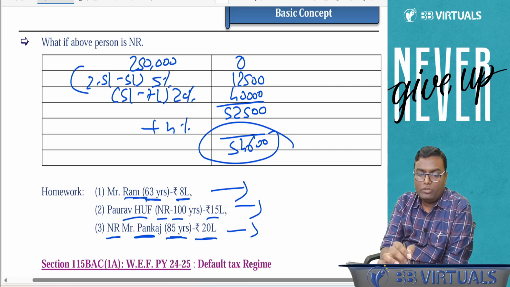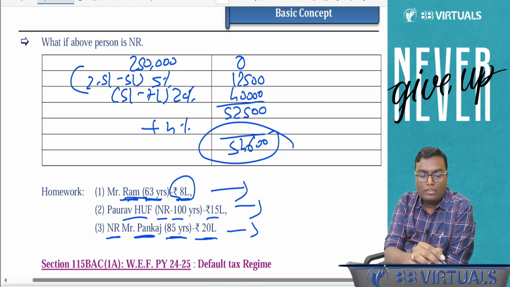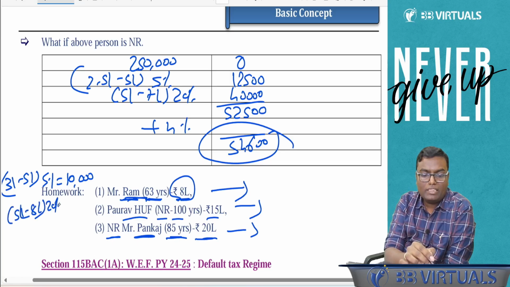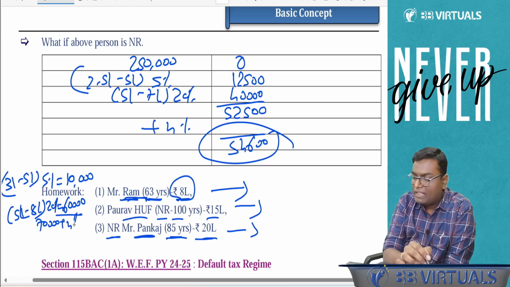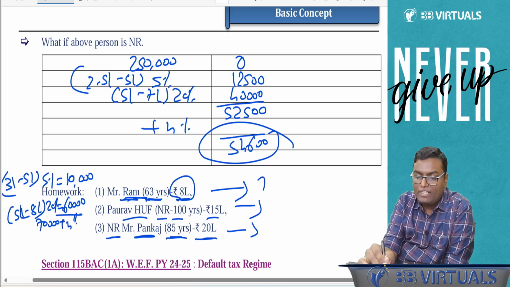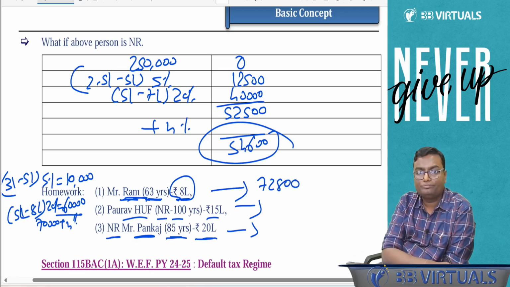First, let me solve it together. Total income is 8 lakh. The person is a resident senior citizen. Basic exemption limit will be 3 lakh. Up to 3 lakh, there will be no tax. 3 lakh to 5 lakh, it will be 5%, that will be 10,000. 5 lakh to 8 lakh, it will be 20%. 3 lakh into 20% will be 60,000. So total will be 70,000 plus 4% health and education cess, that will be 72,800. Perfect answer.